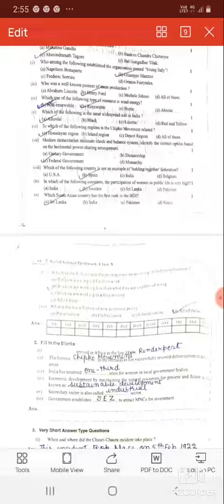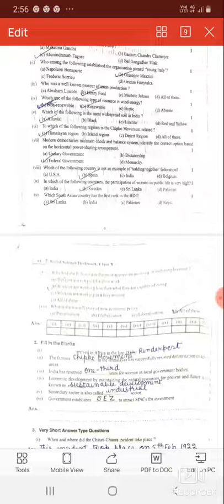Which of the following is the most appropriate meaning of underemployment? Workers are working less than what they are capable of doing. What is the main feature of the new economic policy? It means privatization, globalization, liberalization. तो आंसर आपका आएगा ऑल ऑफ द अबव.